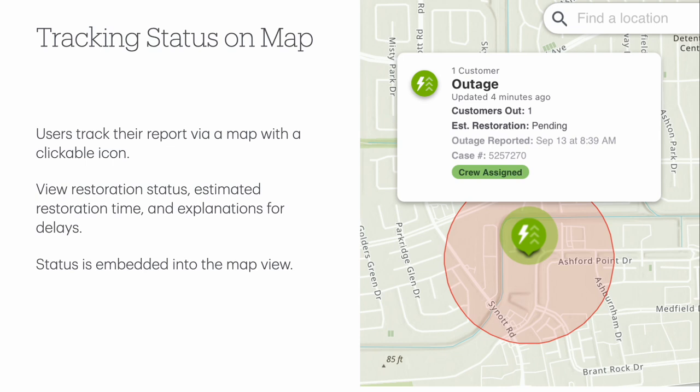You'll also get to see an estimate of how long it might be until power is restored to your area. If there are delays, the app can explain why, like if there's a shortage of crews or other issues that they're dealing with. That way, everything is clear and you're kept in the loop. This is actually a screenshot from my own utility's power outage map, so you can see that this can be easily leveraged in the same way.